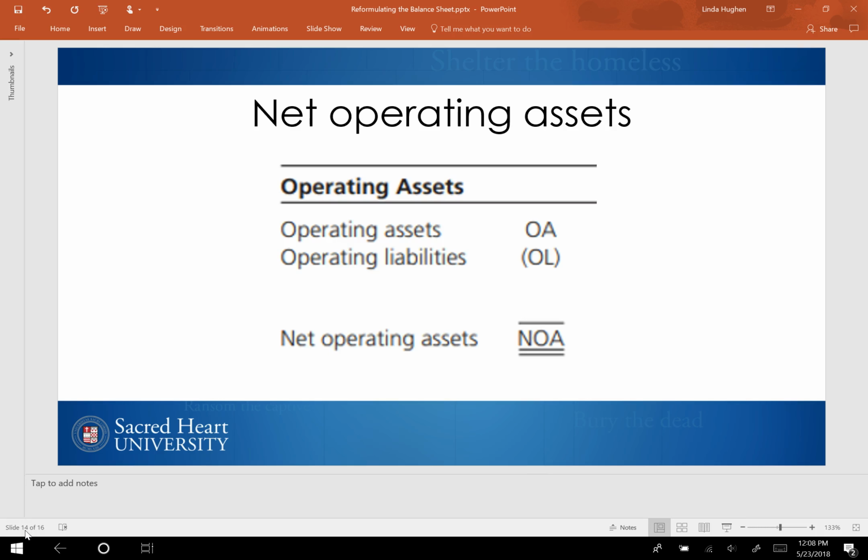Net operating assets would be reported: operating assets less operating liabilities. Typically, the operating assets will be greater than operating liabilities, so you would report net operating assets. In a rare case where operating liabilities were greater, we would see a negative number in the subtotal, and we would report that as net operating liabilities.